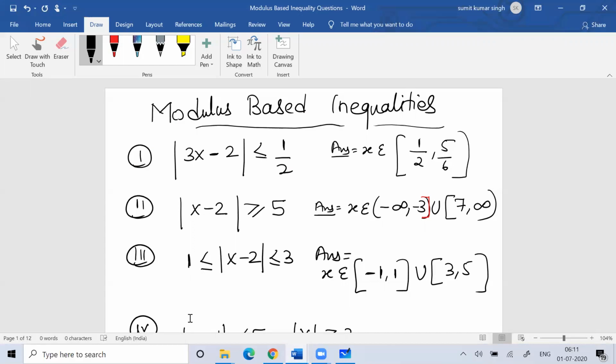Again, anyone who wants to build an interest in calculus and is at a beginner phase in calculus can find this session advantageous. So without spending much time, let's start discussing modulus based inequality.